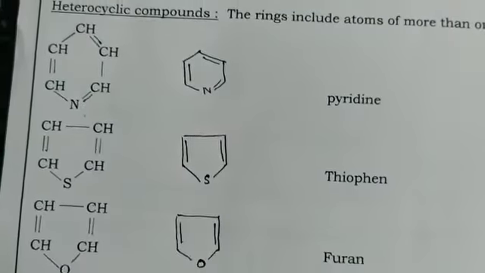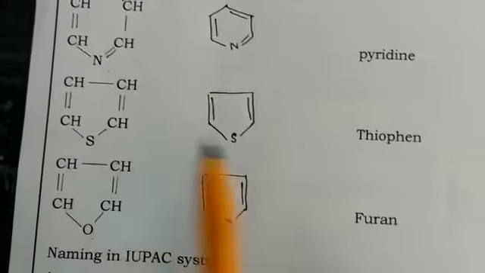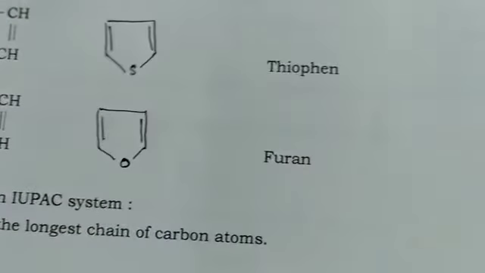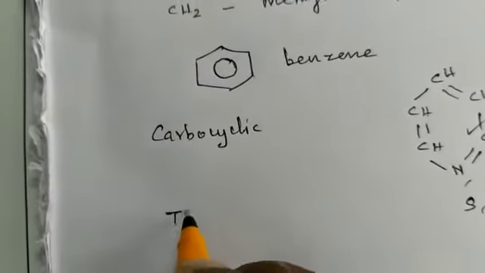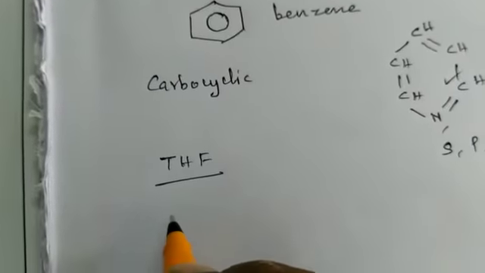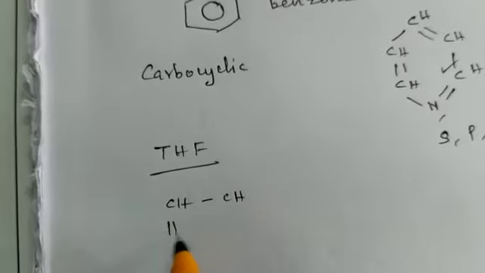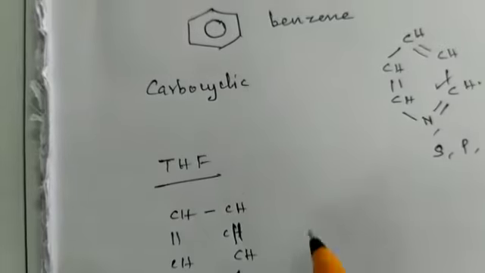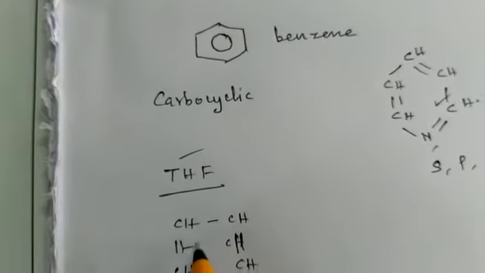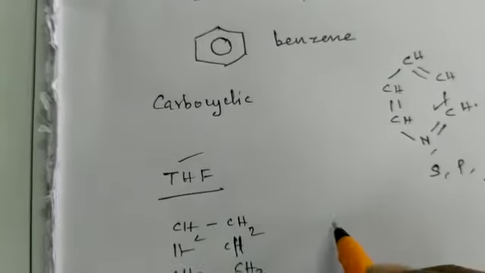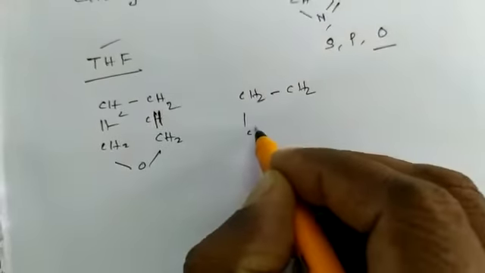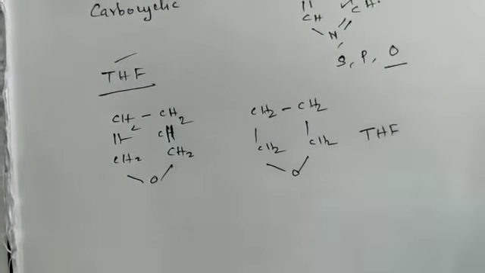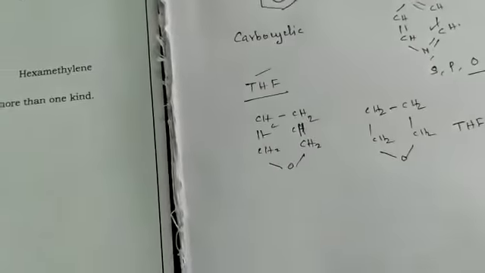Just see the examples. This is pyridine's structure. Next one is thiophene. Next one is, instead of sulfur, if you put oxygen, then it is called furan. Normally we will use tetrahydrofuran. What is furan? Furan's structure is like this. So tetrahydrofuran means you have to remove the pi bonds and put hydrogen like this. That means CH2, CH2, CH2, another CH2 here, and another one. This is called tetrahydrofuran. Okay, that's all.